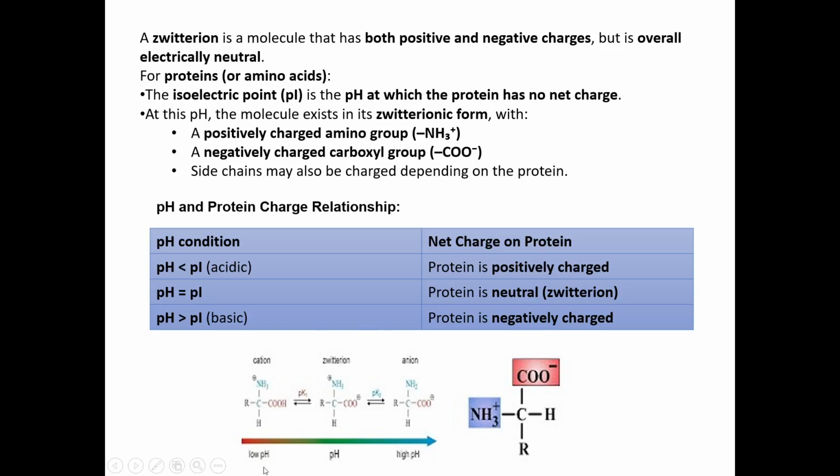So this is your cation of your amino acid or protein at low pH. At isoelectric point, it will be in zwitterionic form, and at higher pH, it will be in its anionic form. So this is about the zwitterionic state of a molecule in negative, positive, overall neutral, and low and high pH.